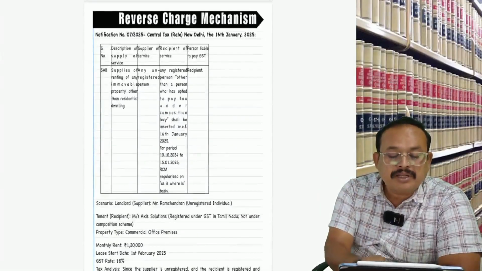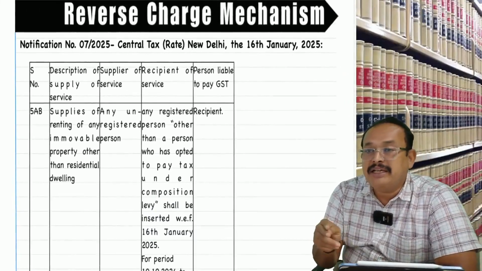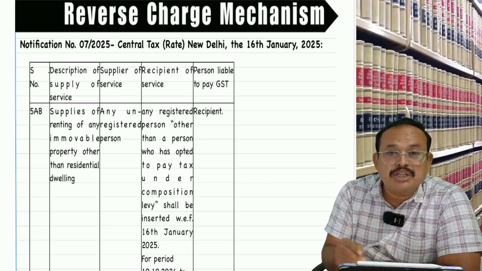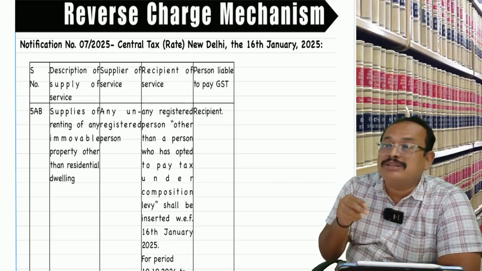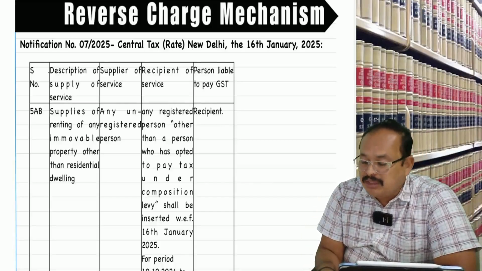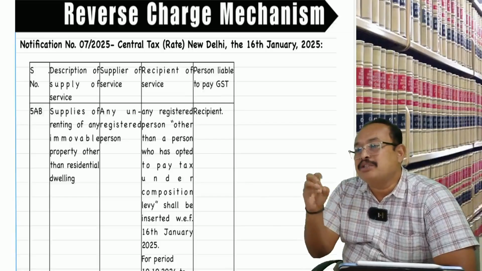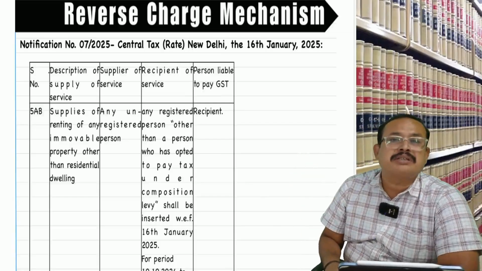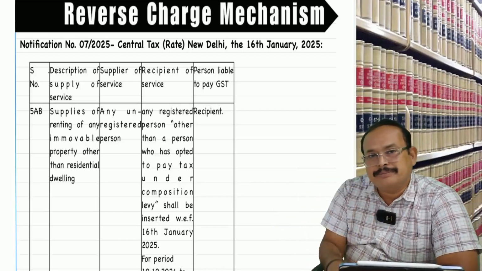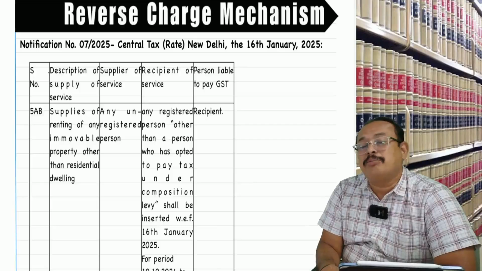Further, there is an amended provision also taking place here. In the case of any immovable property given on rental basis by an unregistered person to a registered person, other than for residential dwelling purpose, the law was drafted saying that if the recipient is a registered person, then where the property is of commercial nature given on rental basis, RCM applies. That is hit with a practical approach.